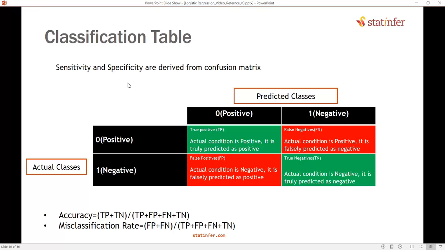This is known as the classification table. In fact, we will discuss this much more in the validation techniques class. We can also derive something called specificity and sensitivity out of this, but as of now you just focus on accuracy, calculating accuracy for a logistic regression line.